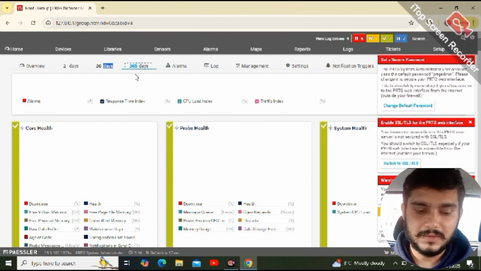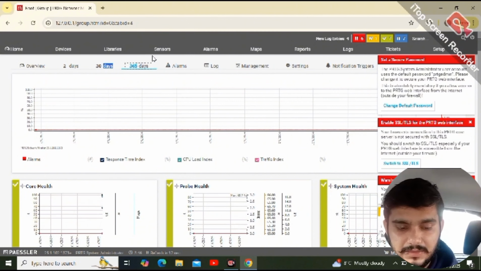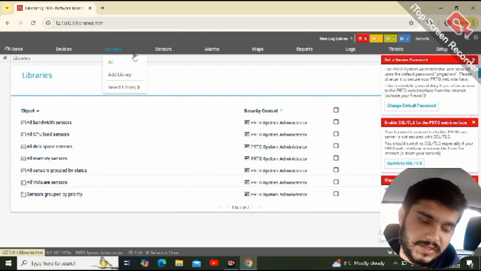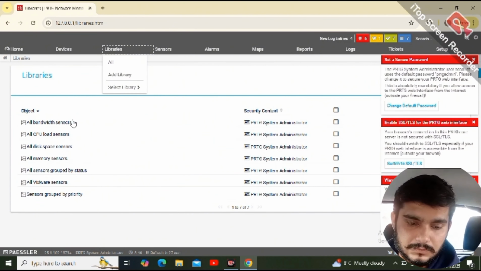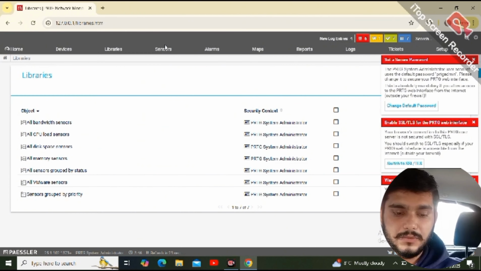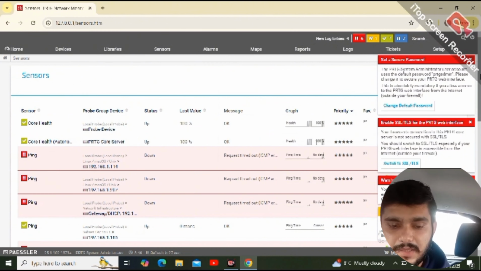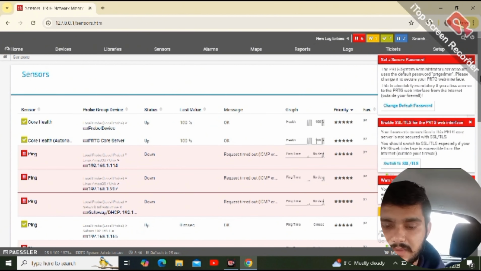This one is not pinged, that's why it generated an alarm. After that, we can see here the 2-day performance of this sensor, and the 30 days, and the 365 days.